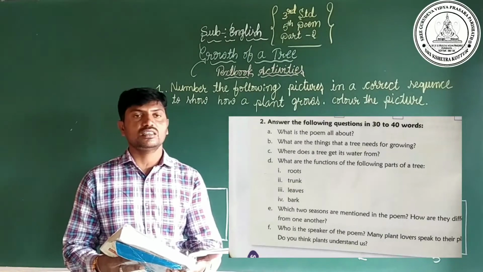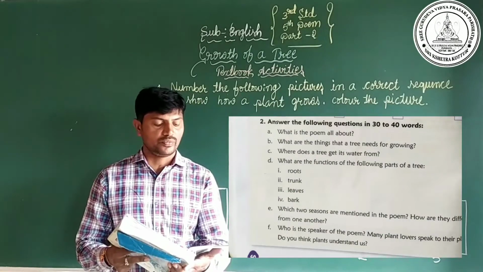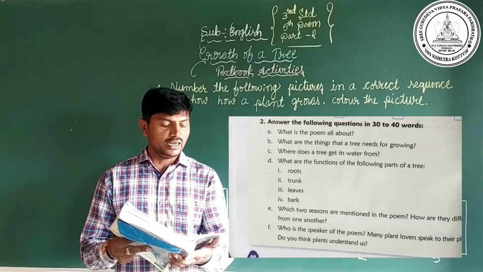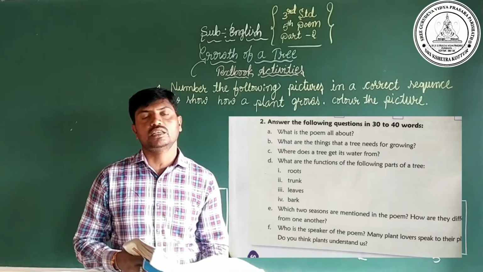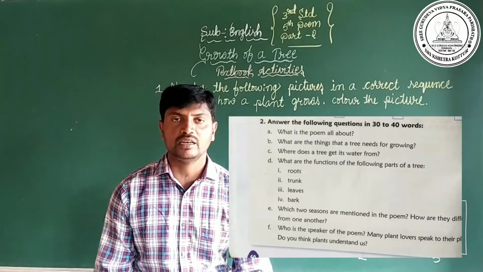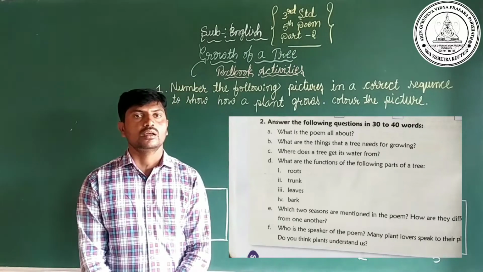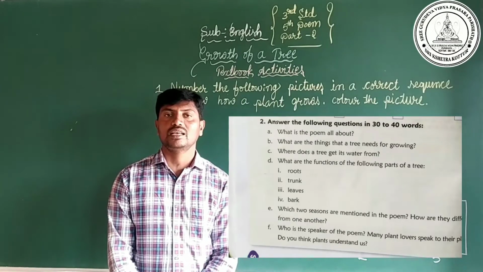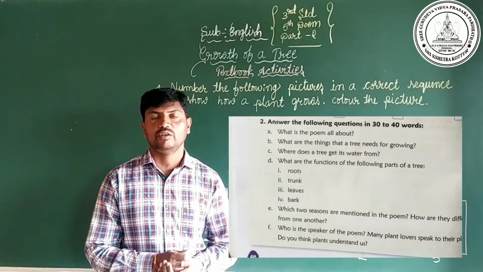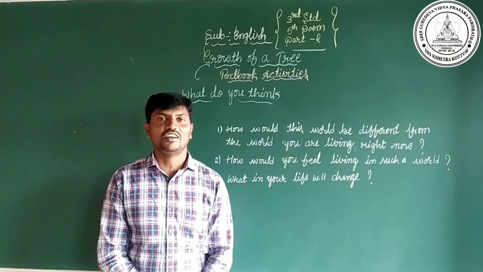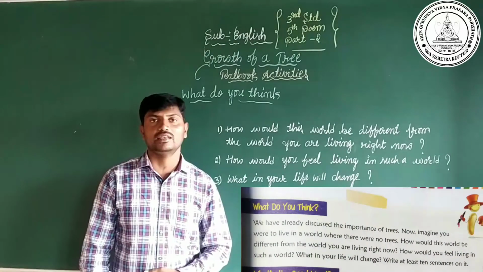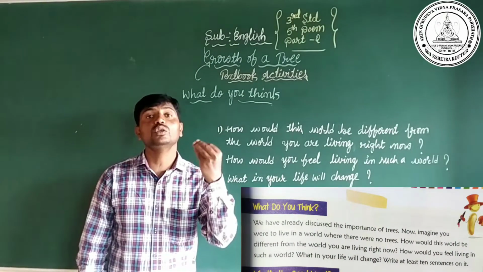Answer the following questions in 30 to 40 words. Dear children, here they have given 6 questions, and we have to write the answers for those 6 questions. I will send these questions and answers as a PDF through your WhatsApp number. After that you have to come to the next main. What do you think the next main is?